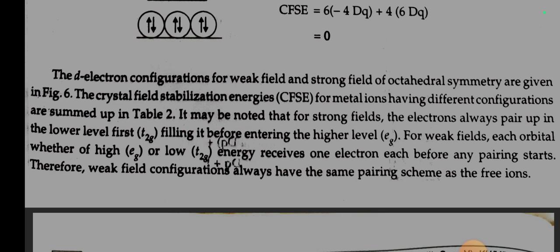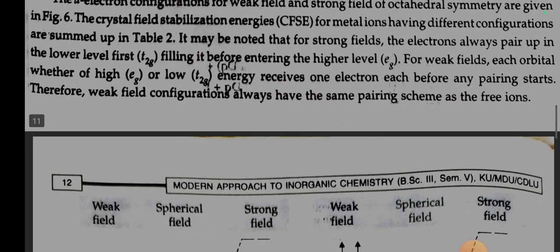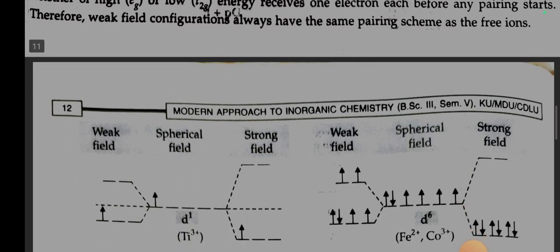The crystal field stabilization energies for metal ions having different configurations are summed up in table 2. It may be noted that for strong fields, the electrons always pair up in the lower level, first filling it before entering the higher energy level. For weak fields, each orbital, whether of high eg or low t2g energy, receives one electron each before any pairing starts. Therefore, weak field configurations always have the same pairing scheme as the free ions.